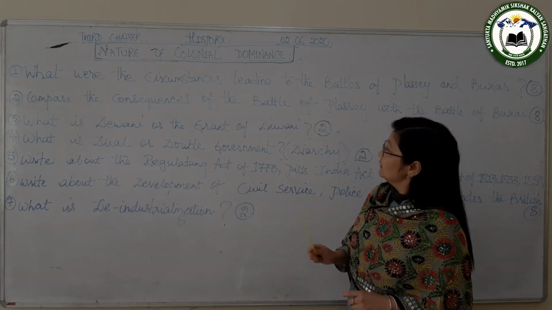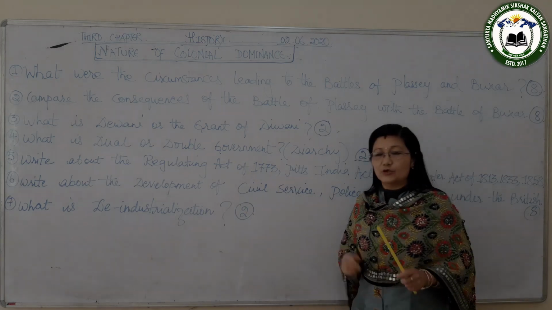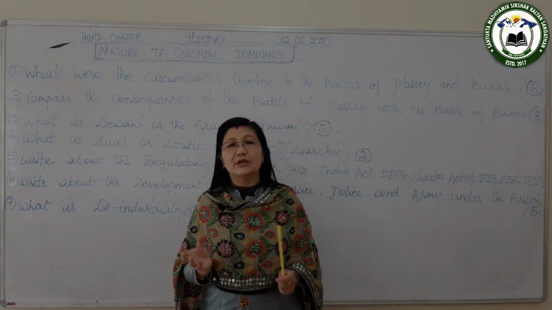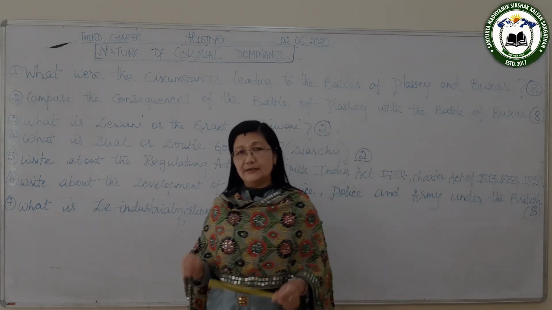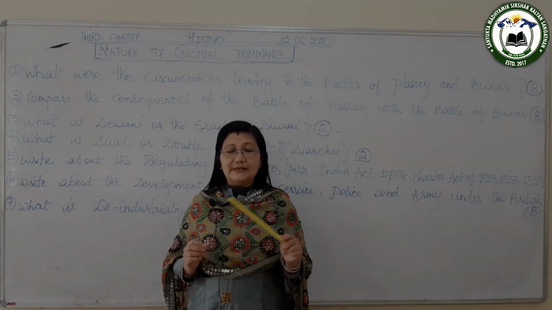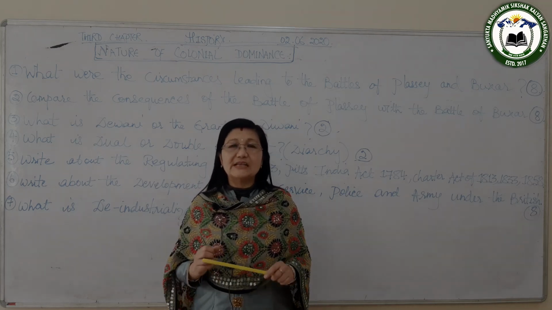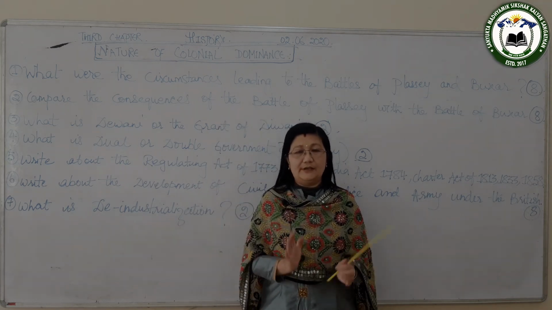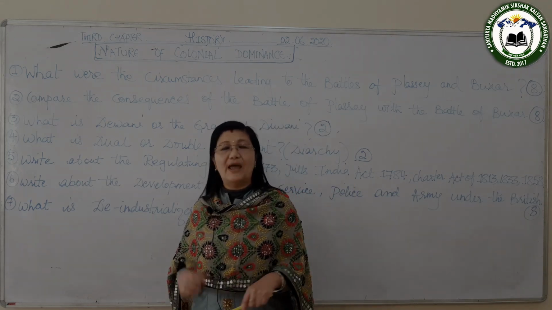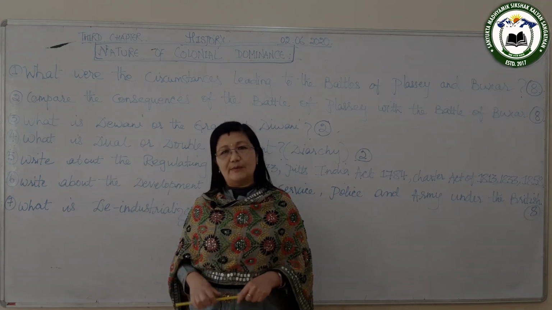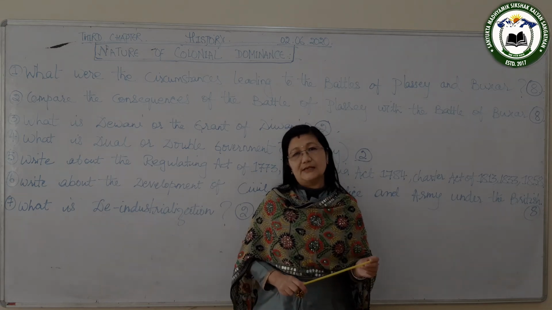So there is a question, what is Diwani or the grant of Diwani? Here, the British got the Diwani, the right of collecting tax of Bengal, Bihar and Orissa in 1765. Okay, and they also got the civil justice. That means they not only got the right to collect the tax, but they were also protected from all types of harm and injury that could be done to them. So they got this right, and that is why this grant of Diwani is important.